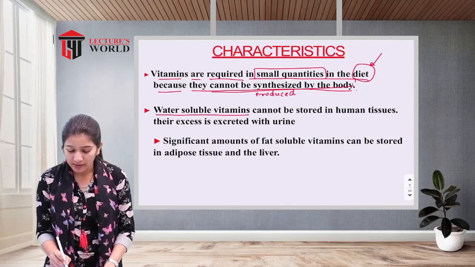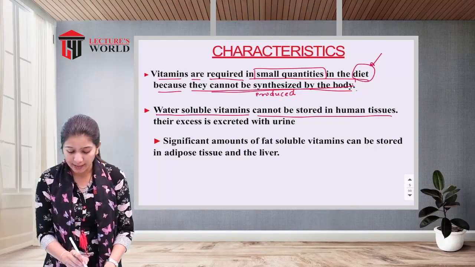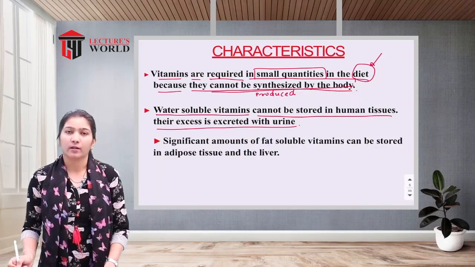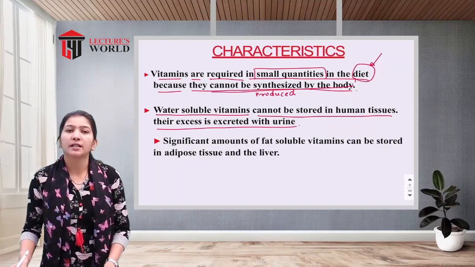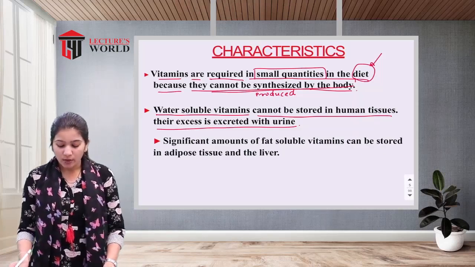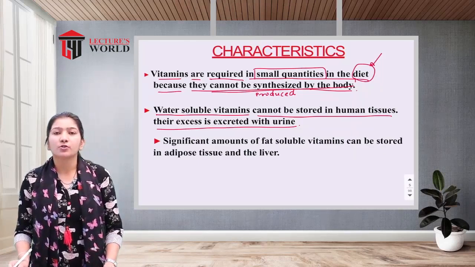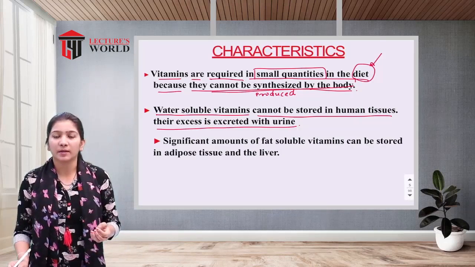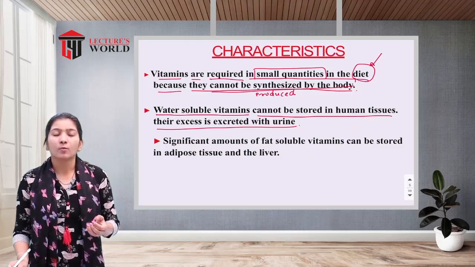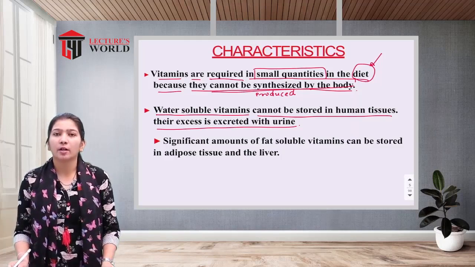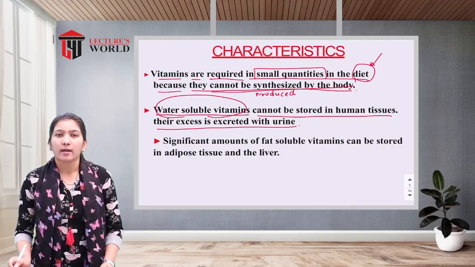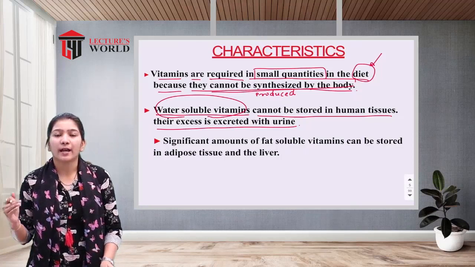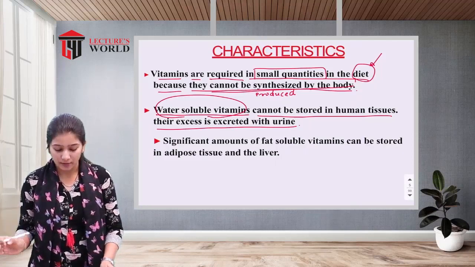Water soluble vitamins cannot be stored in human tissue. Their excess is excreted with the urine. There are two types of vitamins, water soluble and fat soluble. Water soluble vitamins are not stored in human tissue. They are absorbed in the human fluids like blood and lymph, and by urination we eliminate such nutrients.